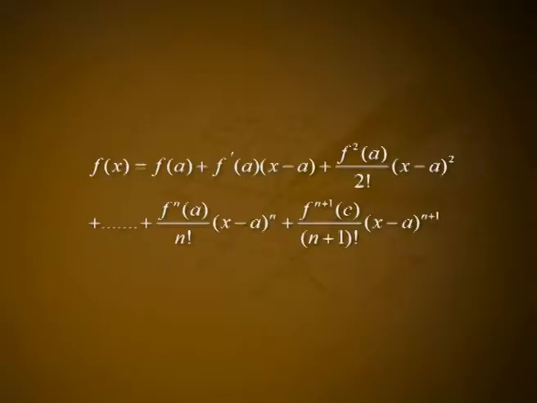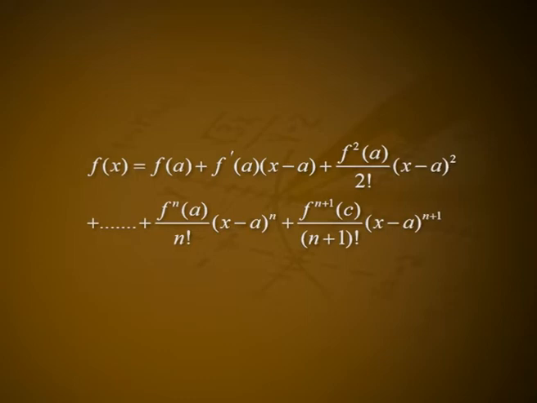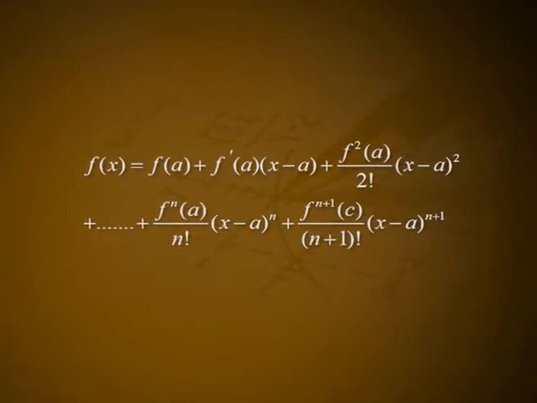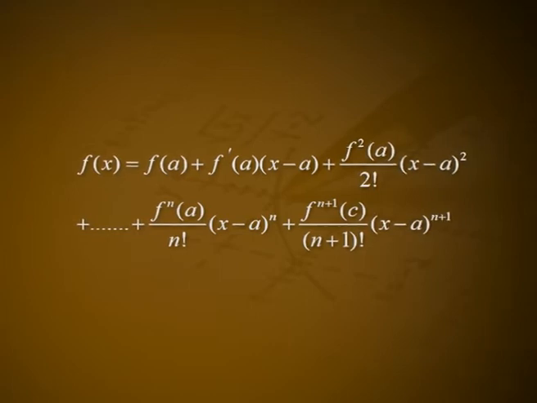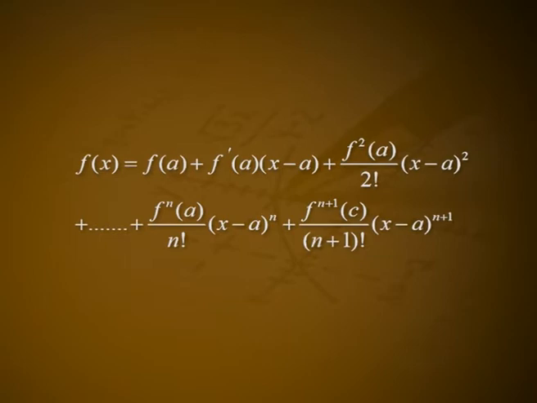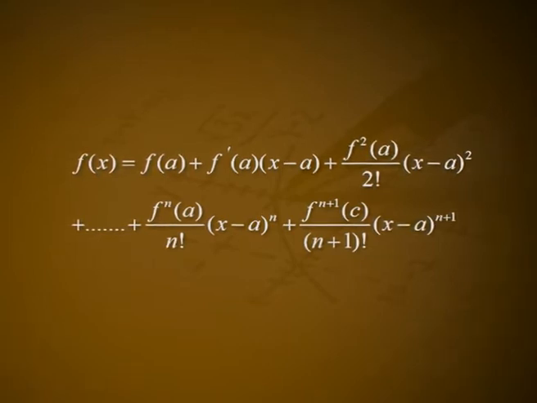Then, for any x ∈ [a, b], there exists a point c between a and x such that f(x) = f(a) + f'(a)(x − a) + f^(2)(a)/2! (x − a)² + ... + f^(n)(a)/n! (x − a)^n + f^(n+1)(c)/(n+1)! (x − a)^(n+1). Proof.